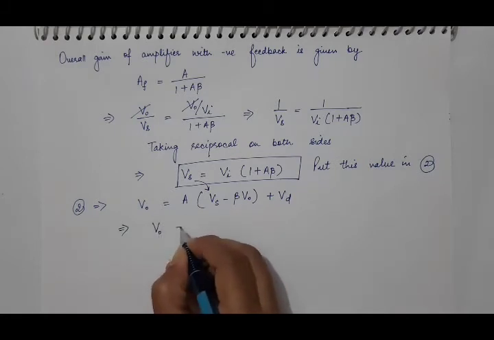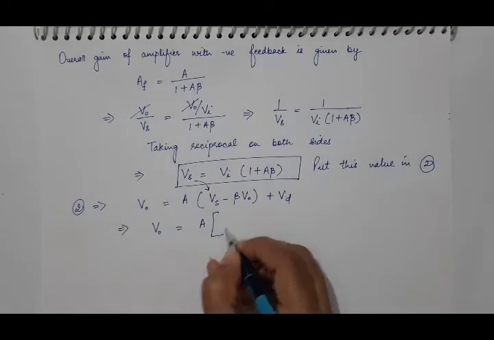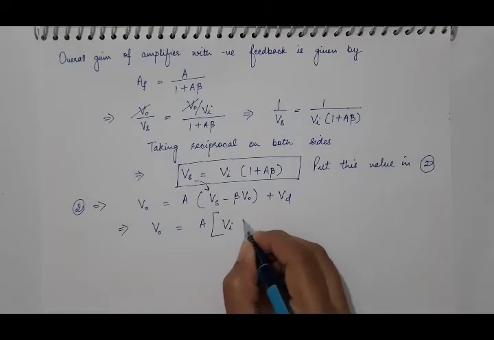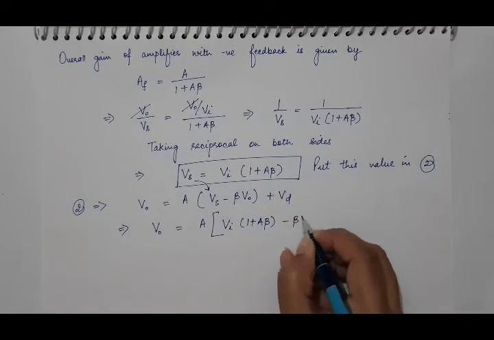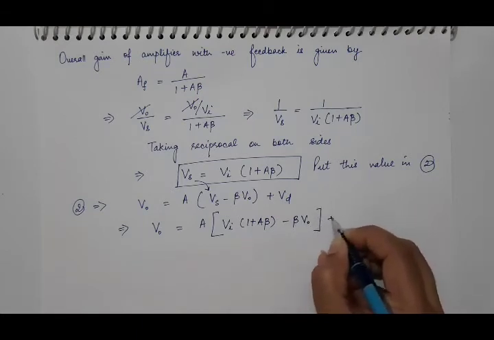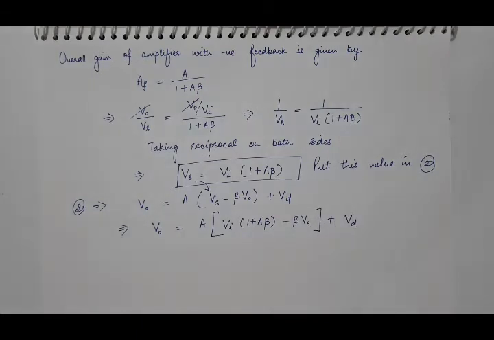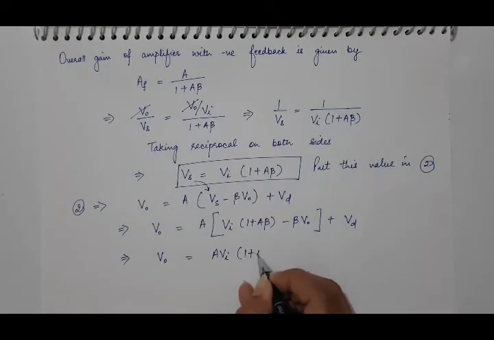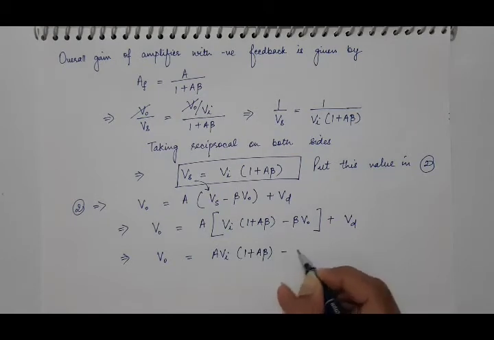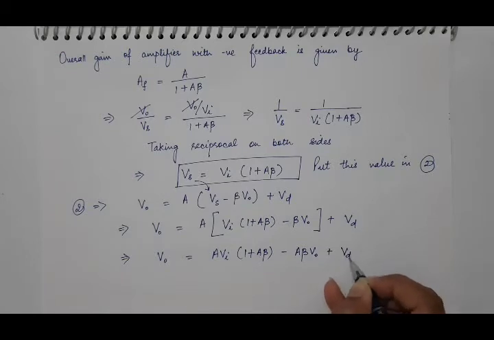V0 is equal to A into Vi into 1 plus A beta, minus beta V0, plus Vd. Now multiply this open loop gain A inside the bracket, and we will have V0 equal to AVi into 1 plus A beta, minus A beta V0, plus Vd.